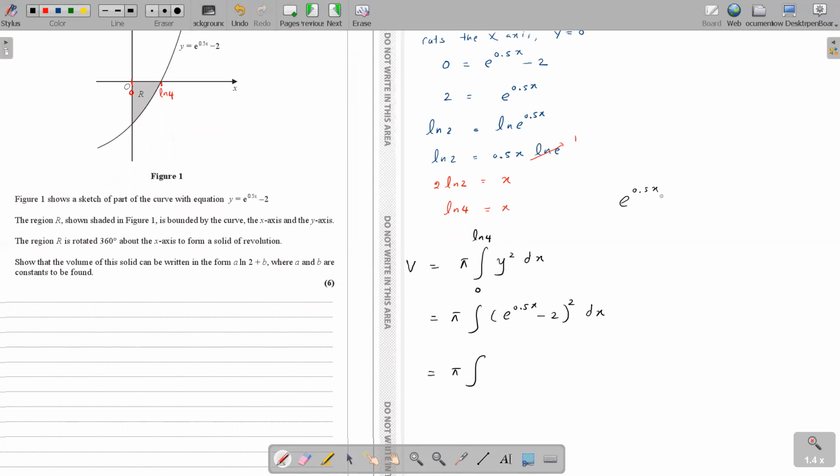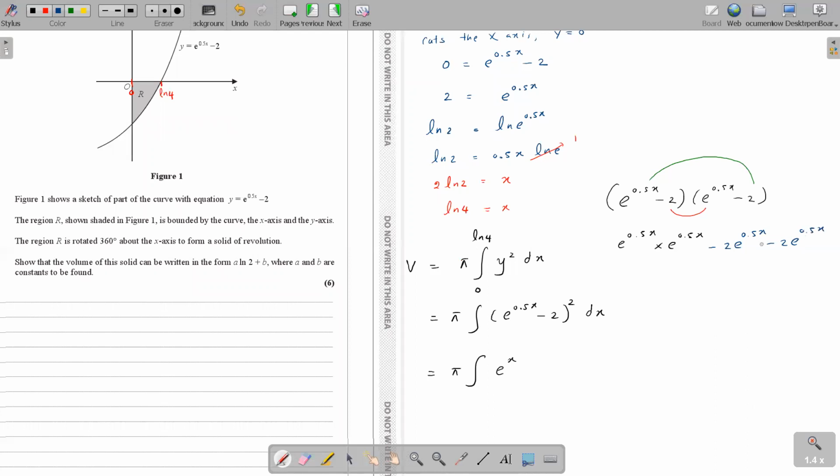So how much is that? E to the power half x into e to the power half x. What happens when you multiply the same base twice? Powers are added. So half x plus half x gives e to the power x. Then e to the power half x into minus 2 gives minus 2 e to the power half x, and again the other one gives another minus 2 e to the power half x.